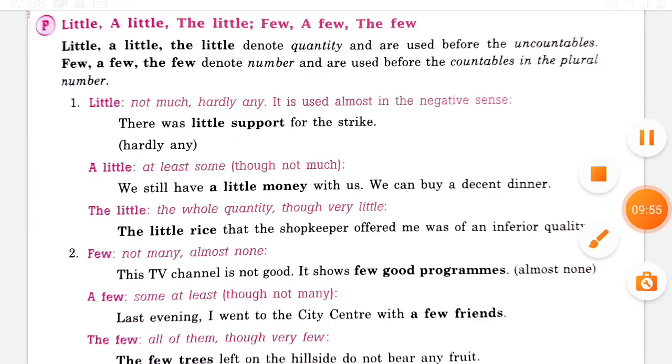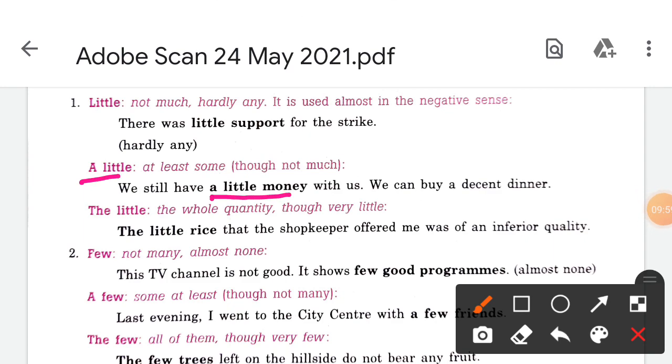So in that case we will use a little. So a little money with us means we are having sufficient, that is sufficient for having the dinner. So that's the little. The whole quantity though very little. For example, in this case what we use is the little, which means positive as well as negative. How? The little rice that the shopkeeper offered me was of inferior quality. The shopkeeper offered me little rice, which was of inferior quality.